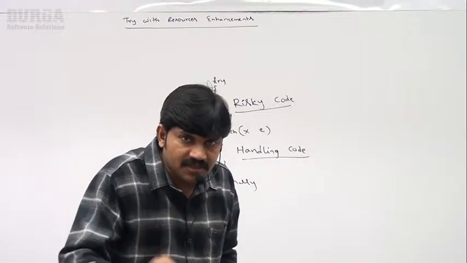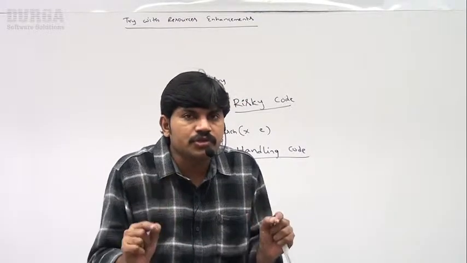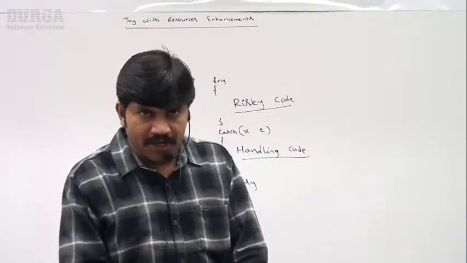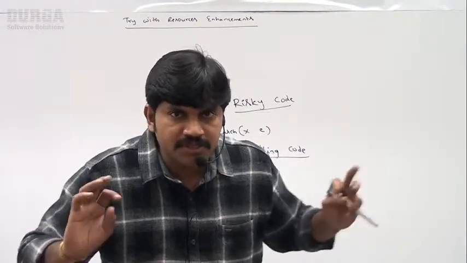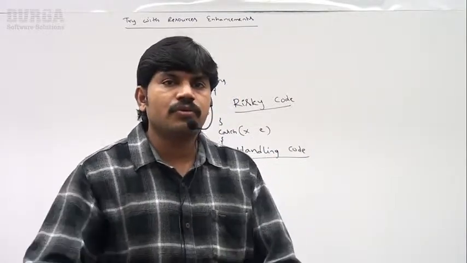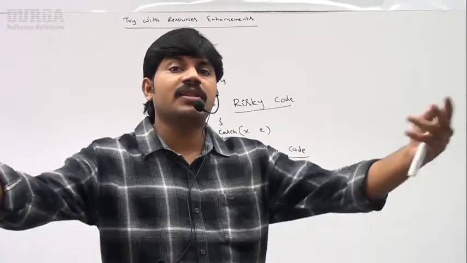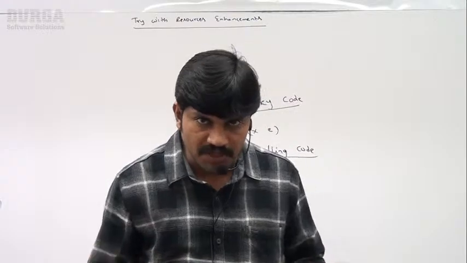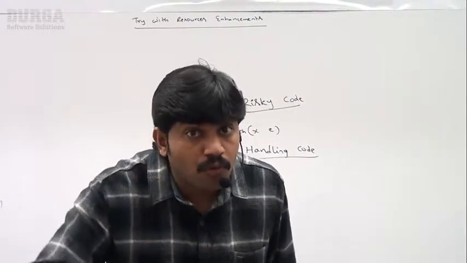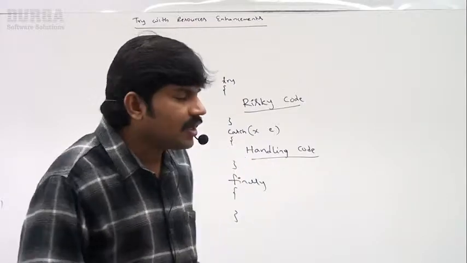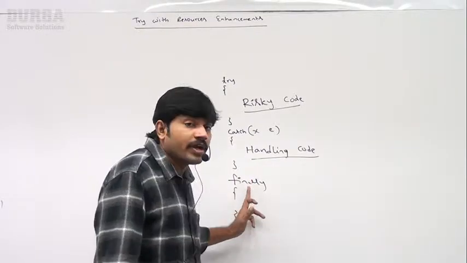Closing a database connection is called resource deallocation code. Whatever resources you open, you should deallocate them. I'm no longer using these resources, so that they will be available for others. That's why, once the work with any resource is completed, we need to close or deallocate that resource. For that purpose, we go for the finally block.